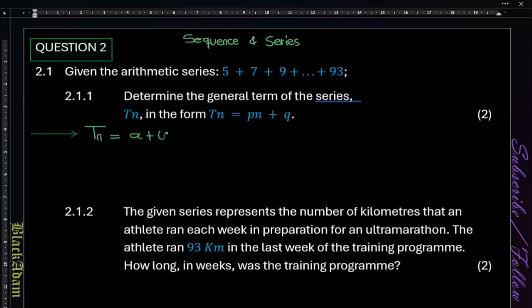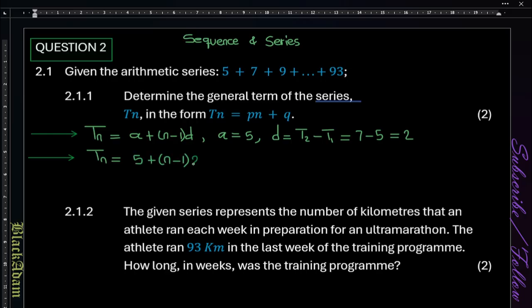So our equation is a plus n minus 1 multiplied by d. Our a is 5, and d is the common difference, that's t2 minus t1. t2 is 7, t1 is 5, and our answer is 2. So we can punch in the equation. Tn is going to be 5 plus n minus 1 multiplied by 2, and then we have 5 plus 2n minus 2.